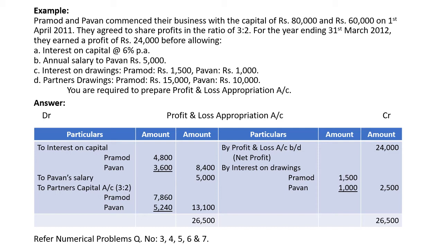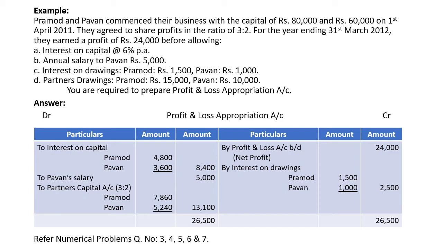Here partners' drawings have been given. Interest on drawings also has been given. When interest on drawings has been given already, no need to calculate any interest again. We can directly take interest on drawings as it is. On the credit side, we have to transfer the net profit amount, that is 24,000, and interest on drawings to Pramod and Pawan, 1,500 and 1,000.